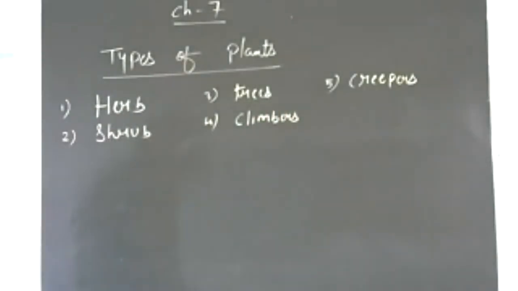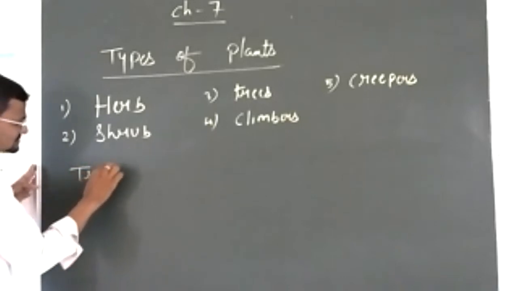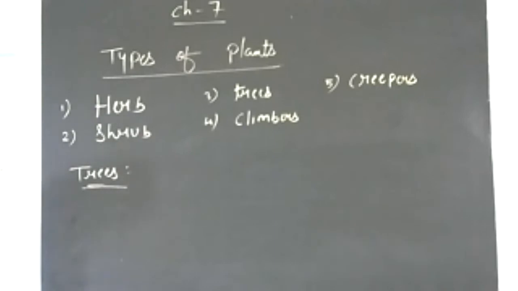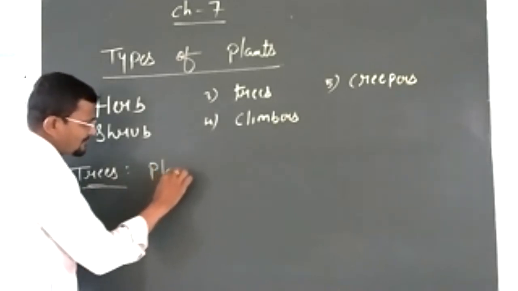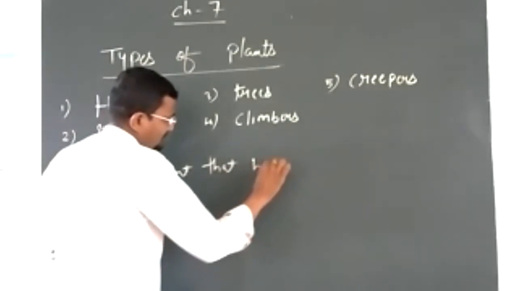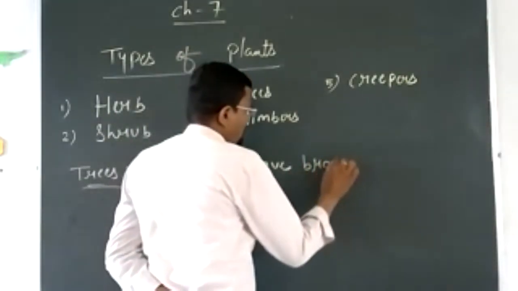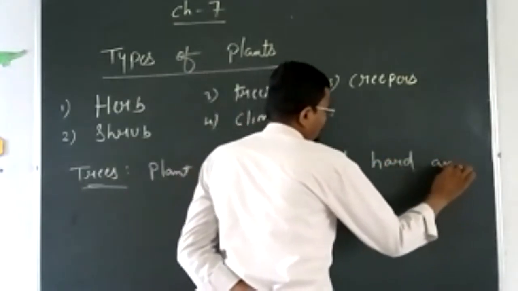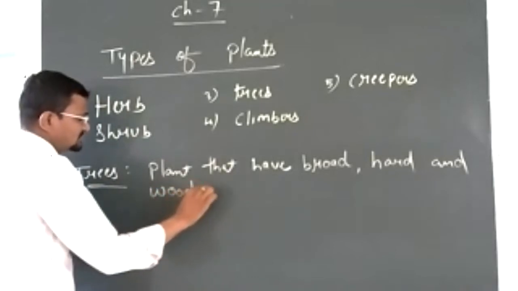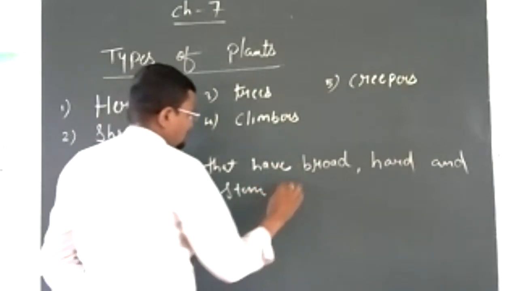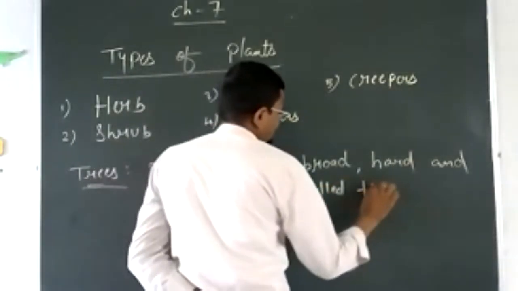All right. Now moving to next, we have trees. So what are trees? Very big plants. Trees have tall, broad, hard and woody stems. Plants that have a broad, hard and woody stem are called trees.